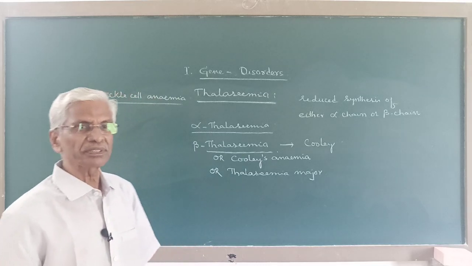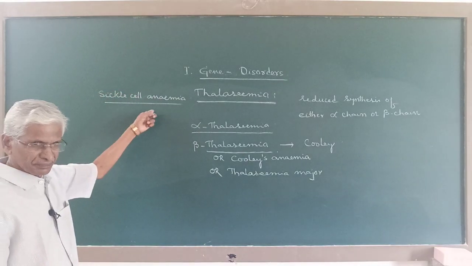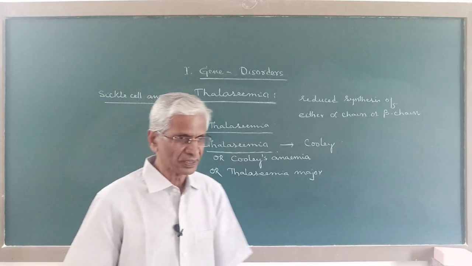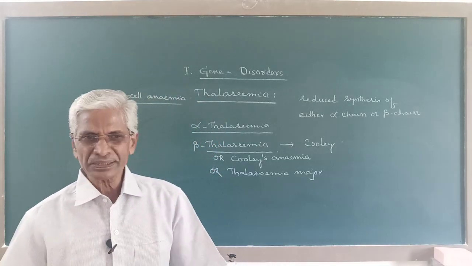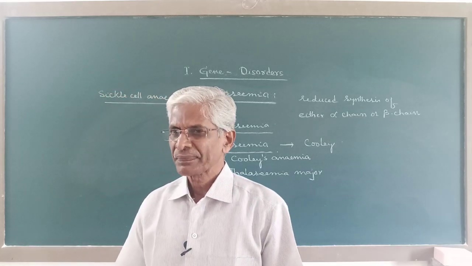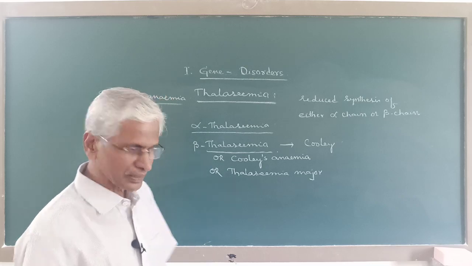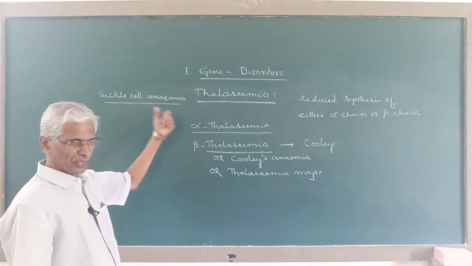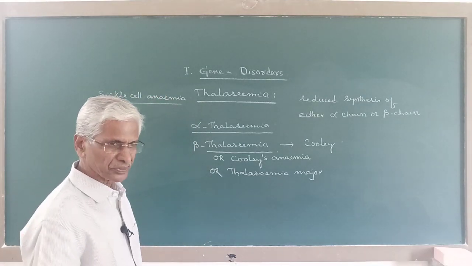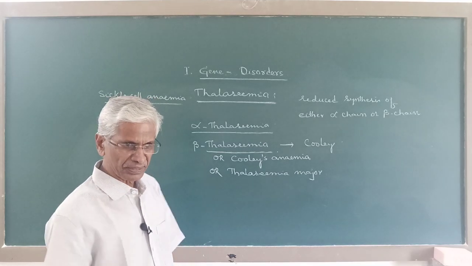And if the hemoglobin is abnormal, then the person will suffer with this blood disease called sickle cell anemia. Hence, sickle cell anemia is a blood disease of qualitative nature. It is the quality of the hemoglobin that will make a person either become normal or suffer with sickle cell anemia.